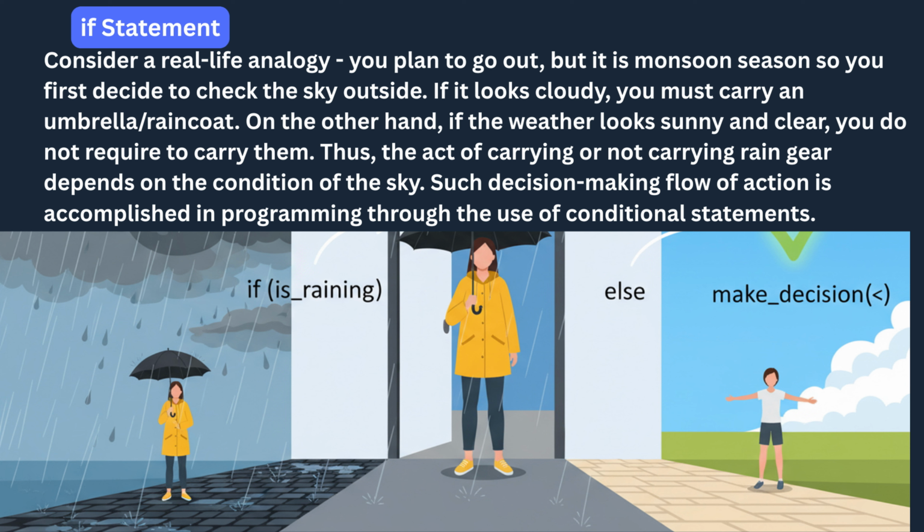The diagram in your image visually represents this logic. If the condition is raining evaluates to true, then the program executes the block associated with the if statement. If the condition is not true, the program naturally follows an alternate path, eventually leading to a different action. This demonstrates the simple yet powerful nature of the if statement. It enables a program to decide what to do based on real-time inputs, data, or situations. By mastering the if statement, learners take their first step towards writing responsive, logical, and intelligent PHP programs.